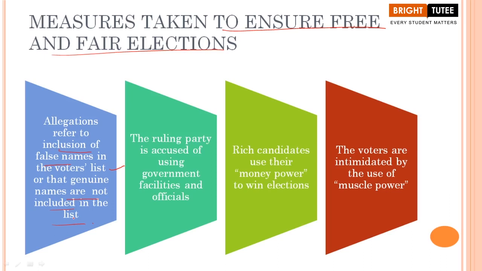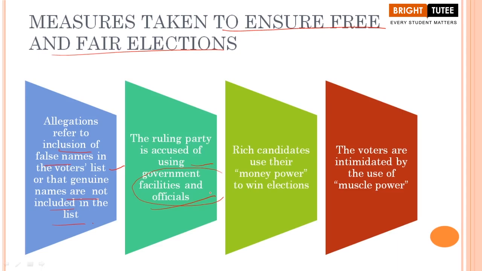The next point is that the ruling party is accused of using government facilities and officials. Now, the party that is ruling is also being accused of certain things, that is, of using government facilities and officials. If you remember, in the Model Code of Conduct, what did we read?